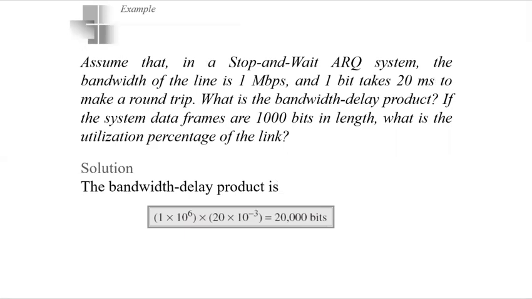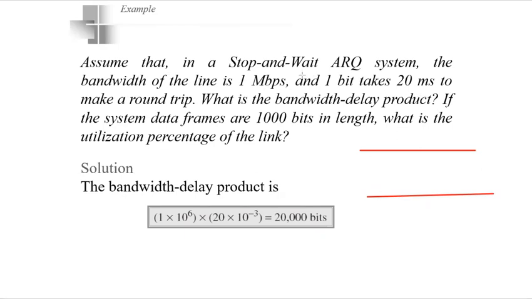So the transmission link I was talking about has a thickness of 1 Mbps, and a bit takes 20 milliseconds to go from the sender and come back to the sender.